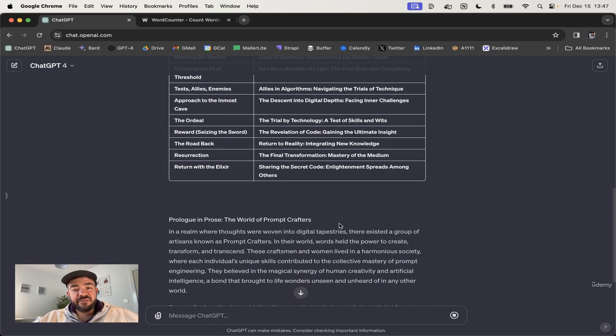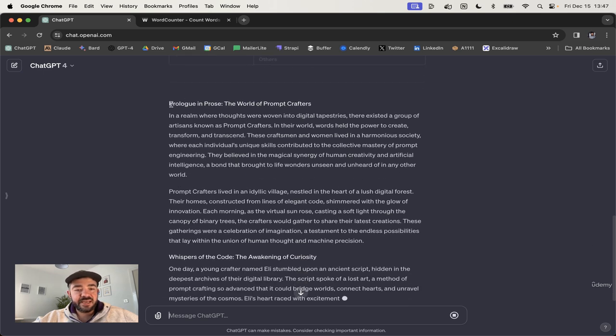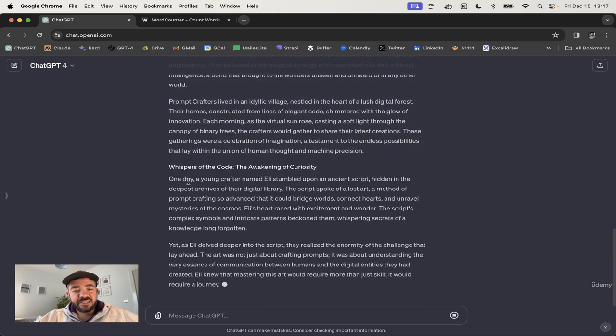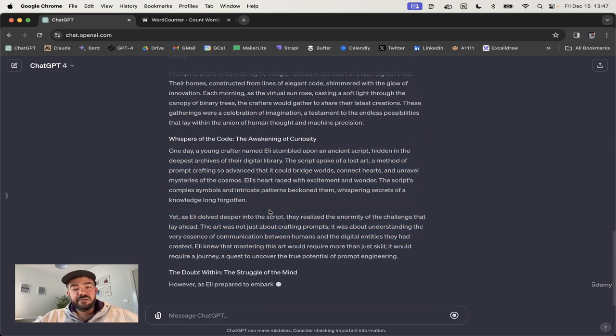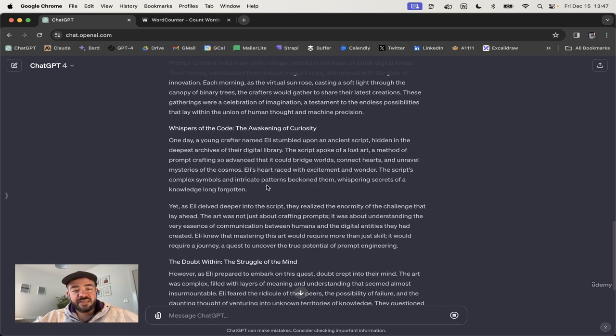What I found is it's very consistent at doing that. And you could just adjust the number of paragraphs or the number of sections in order to get to a rough word count that you need. You can see in here that we have the prologue, and we've got 2 paragraphs here, and then we have this section, we've got another 2 paragraphs. Now, you don't actually have to keep these headers. You can actually delete them if you did want just one big chunk of text, or if you wanted to mix the sections around or rename them, whatever you want to do.